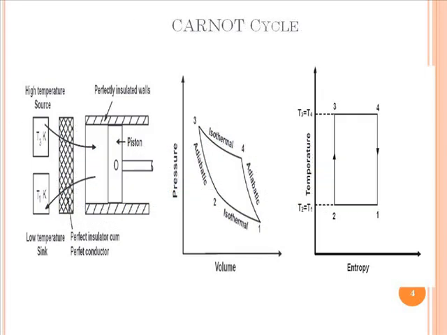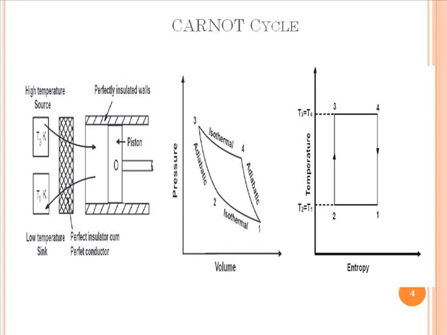The figure shows the schematic of the Carnot cycle and representation of the Carnot cycle on PV and TS diagrams, that is pressure volume diagram and temperature entropy diagram. You can see that the Carnot cycle mainly consists of two reversible isothermal processes and two reversible adiabatic processes.